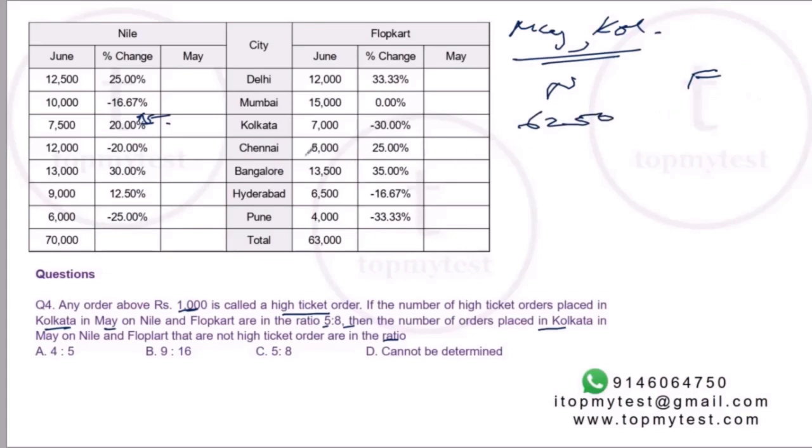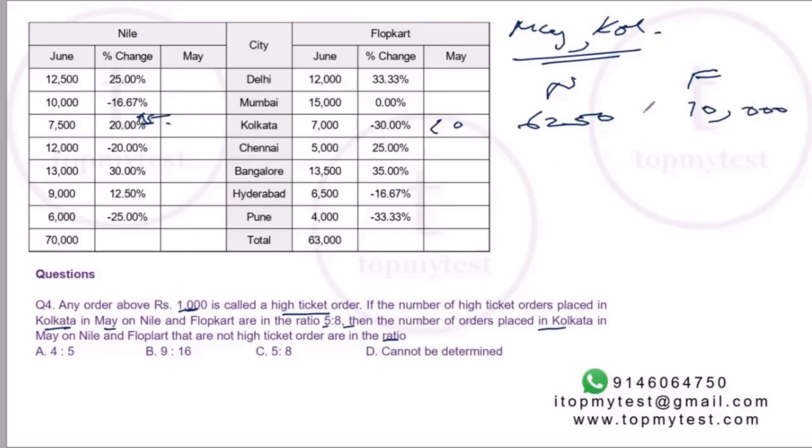Nile will be 6,250. Now let's see what happens for May for Flopkart. Flopkart dropped by 30% in June over May. So June represents 70% of May numbers. 70% of May will be 7,000, so the full number will be 10,000, right?